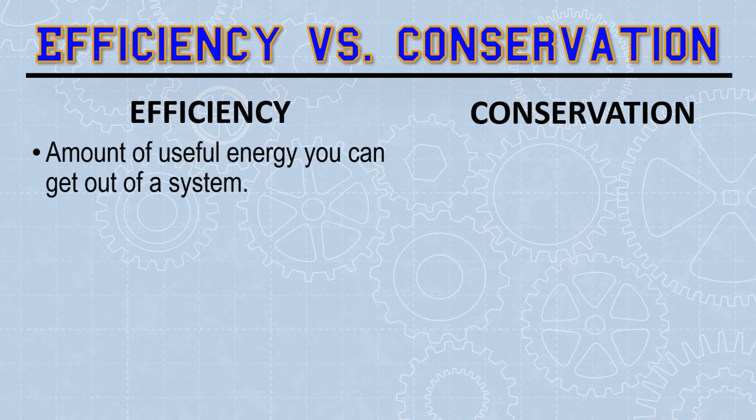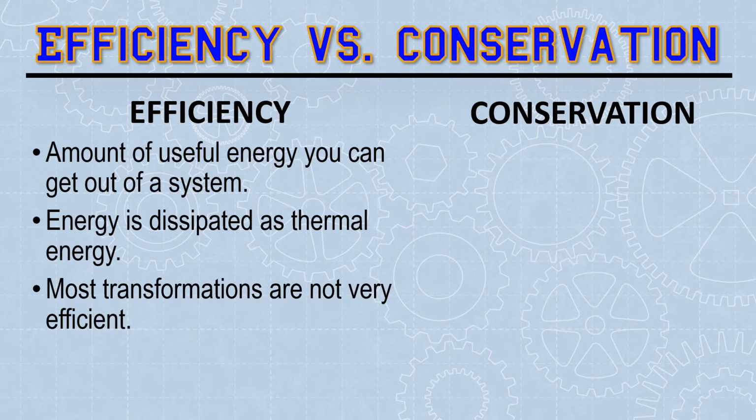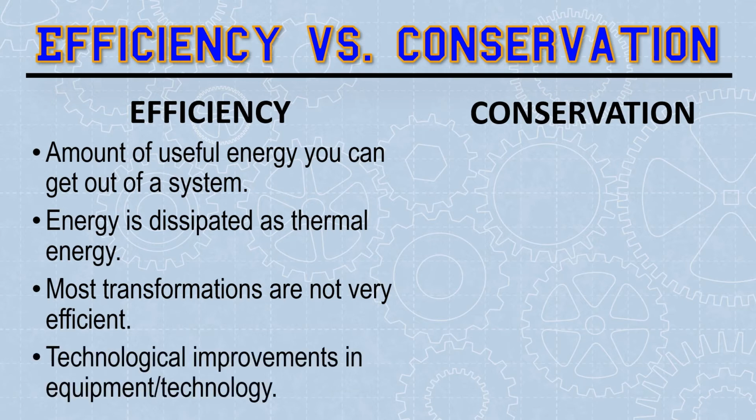To help lower our carbon footprint, we can use energy more efficiently or choose to conserve that energy. Efficiency is all about using the most energy out of the system. We put energy in, but some of it's dissipated as thermal energy. This is why a bouncy ball doesn't bounce all the way back up. Most transformations in general are not very efficient, but technological innovations use that electricity more efficiently. Essentially, efficiency is doing more with less.